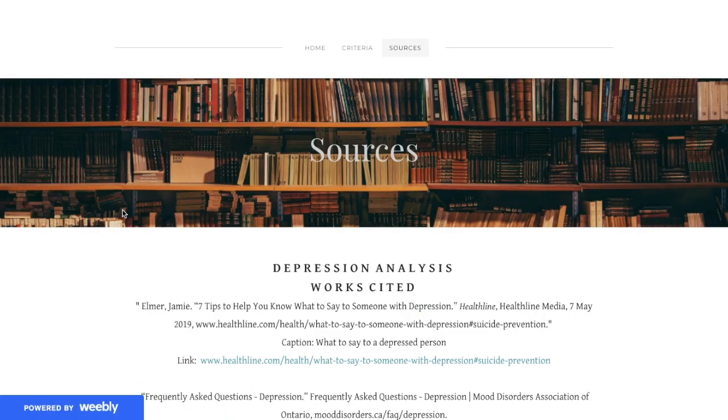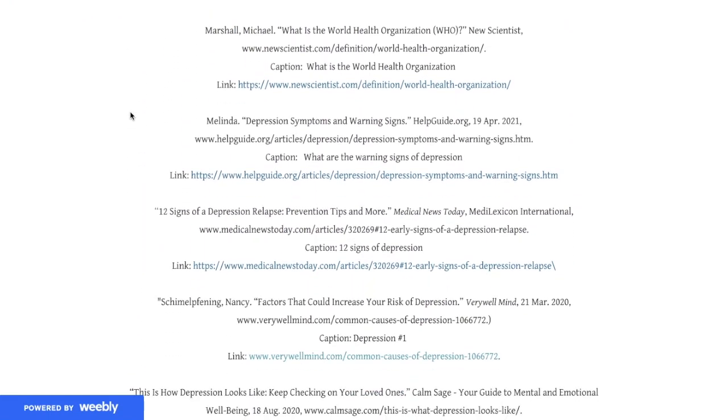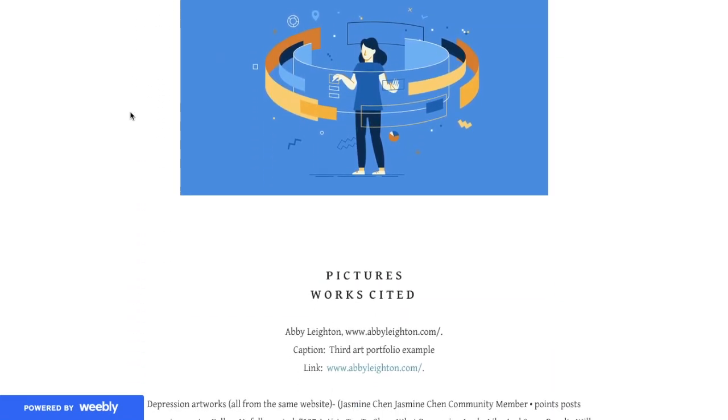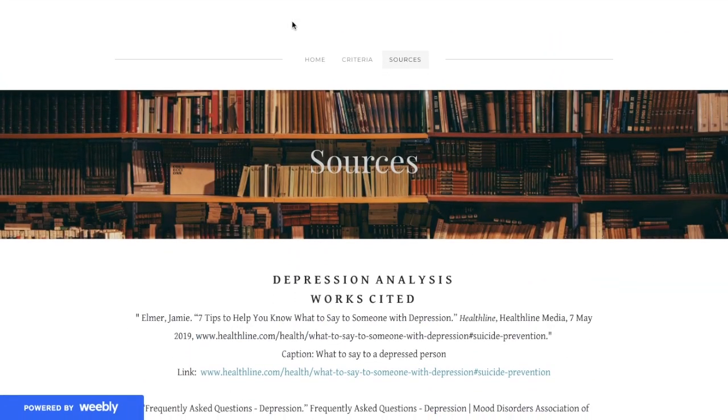As you saw in my website, I have a number of images that are not mine and are from the internet. So this is an easier way. This is a page where I can show where I got that research and where I got the pictures from. So I have pictures and also information. And that is it.